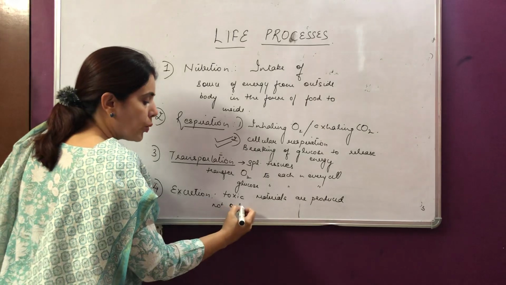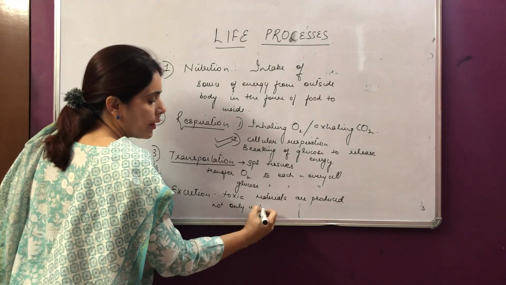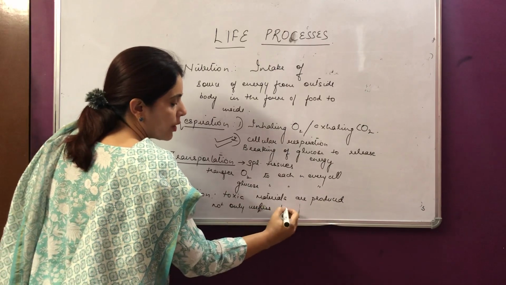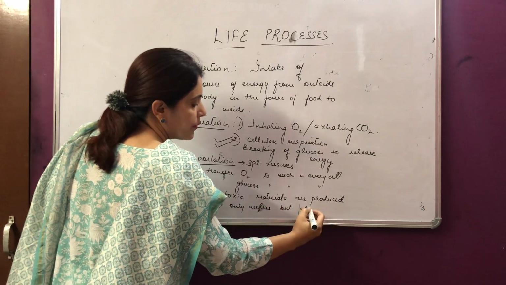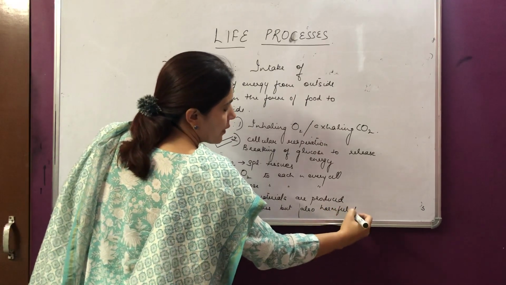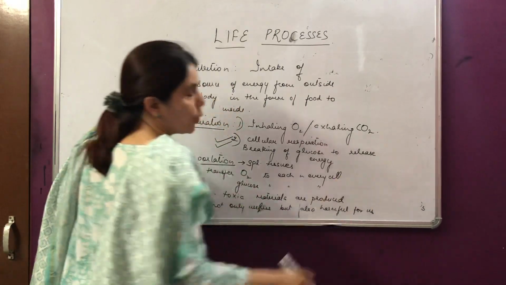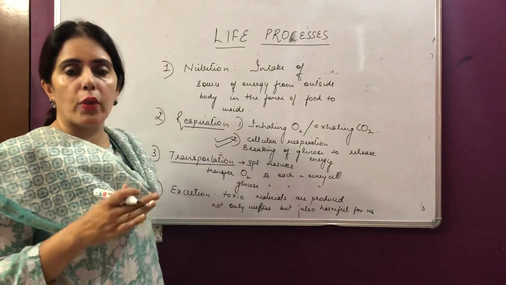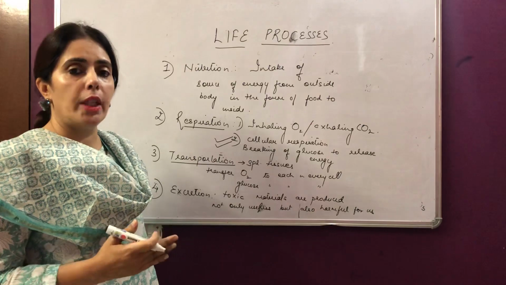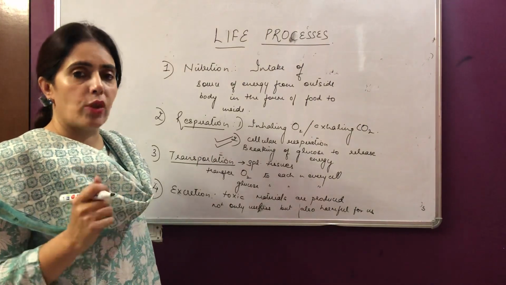They are not only useless, but also harmful for us. So they need to be thrown out of the body. And the tissues which are responsible to throw this useless and toxic material outside the body come under excretion.